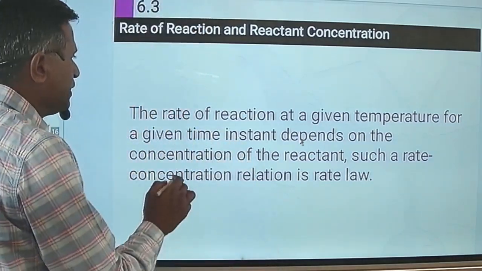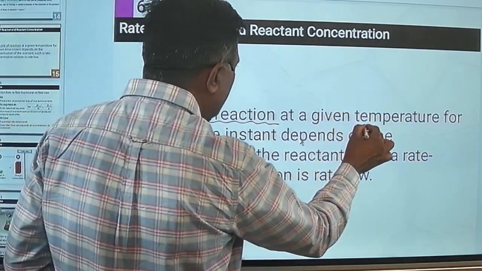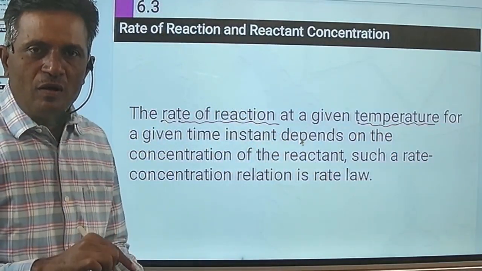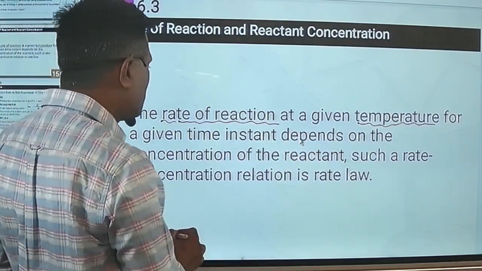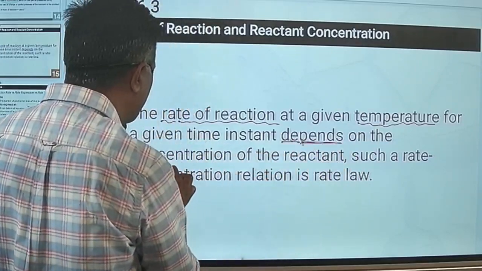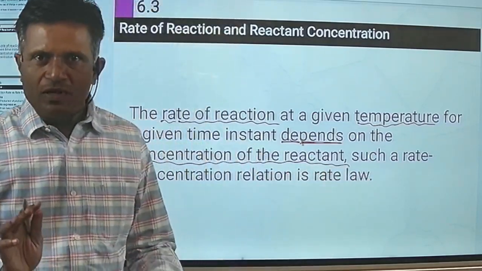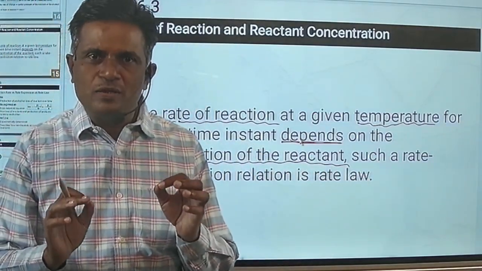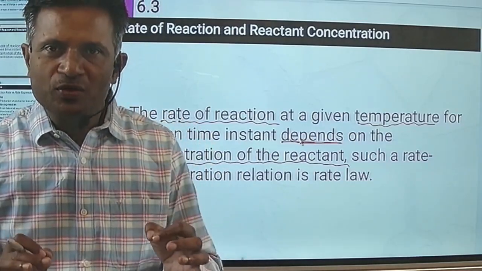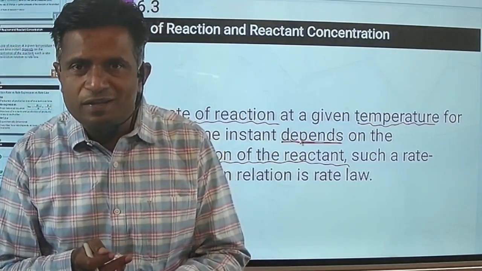Now, as you know, the rate of chemical reaction at a given temperature, that means here we have considered the first factor on which the rate of reaction depends, that is the temperature, and this rate of reaction also depends upon another factor, that is the concentration of reactants. Are you getting me? So these are the two important factors that actually determine the rate of chemical reaction. So what are the two parameters? The first one is the temperature and the second one is the concentration.